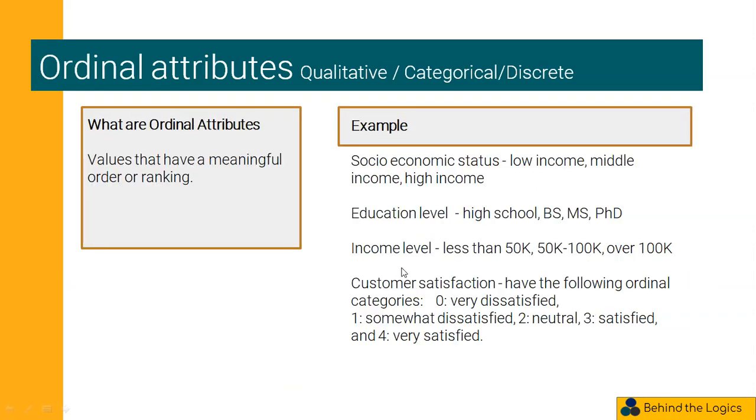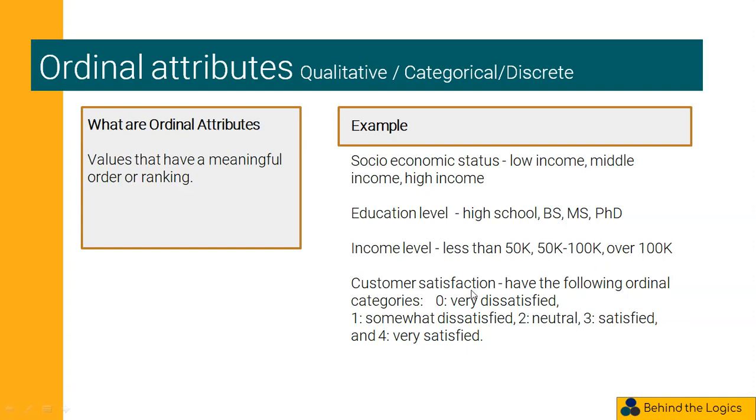Ordinal attributes. What are ordinal attributes? The values of ordinal attributes have a meaningful order or ranking. For example, socio-economic status. It can be referred to as low income, middle income, and high income. Education level: high school, BS, MS, PhD. Income level may be less than 50K, 50K to 100K, over 100K.